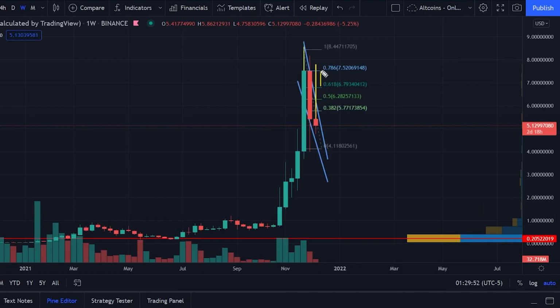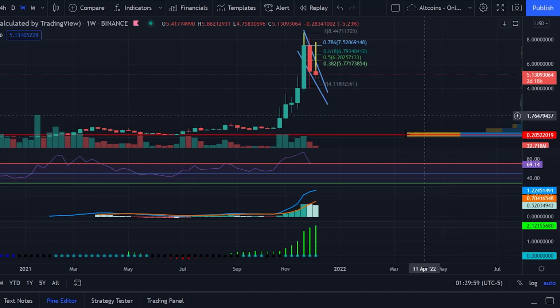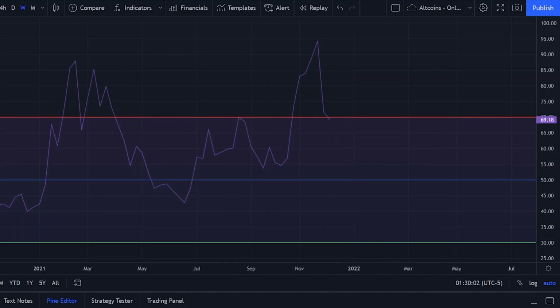From the weekly chart, we see a much bigger hockey stick pattern, right? But in the weekly chart, my main focus is the RSI. So let's go take a look at the RSI. From the RSI, we see that Sandbox is currently at 69, right? So this is a good correction from the 94 or 95 RSI that we were at just about a week or two ago. This is good. And if Bitcoin doesn't continue to dump from here, then I believe Sandbox will probably push back up in price, and we will see higher prices for Sandbox.